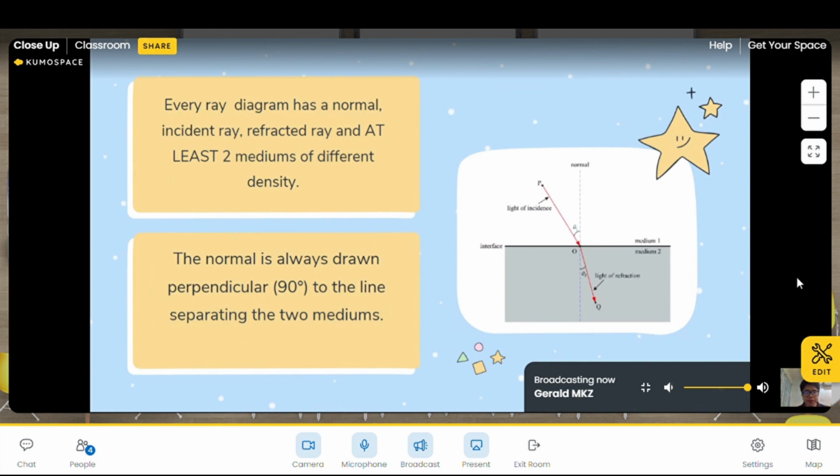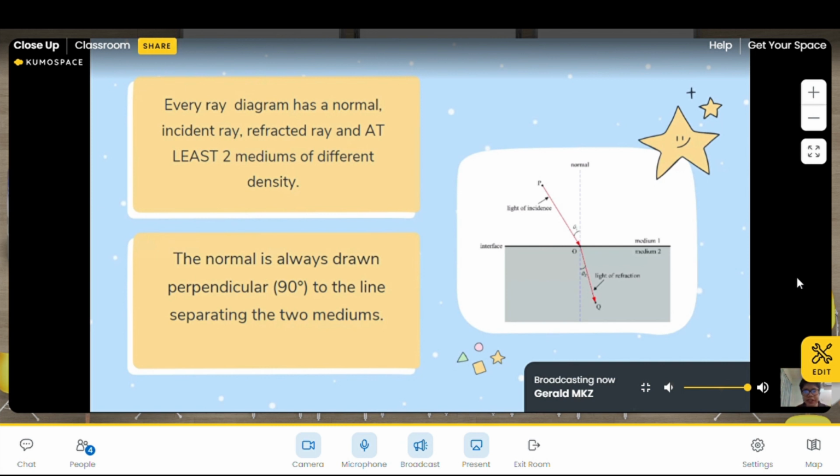So if you observe this diagram right here, first you have to draw a straight line. That straight line represents the boundary between the two mediums. After you've drawn a straight line, you must draw the normal. Normally the normal is a dotted line that is perpendicular to the boundary between the two mediums.